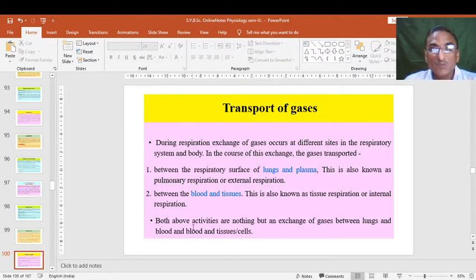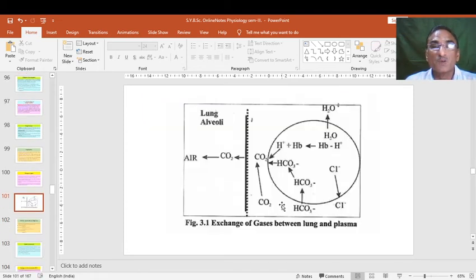Both the above activities, that is lung to plasma and plasma to tissue, are nothing but an exchange of gases between lungs and blood and tissue, or we can say cells. So this is the transport of gases simply carried out in the body. Now what is the exact exchange of gases, how is it carried out between the lungs and plasma, or we can say alveoli and plasma cells.